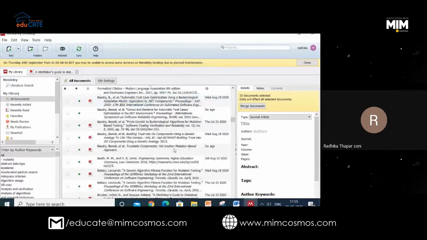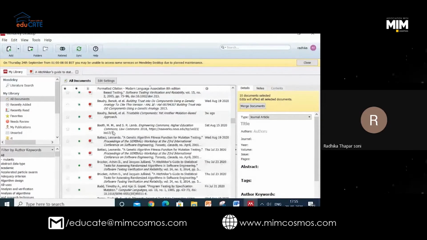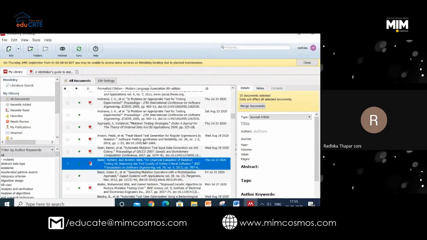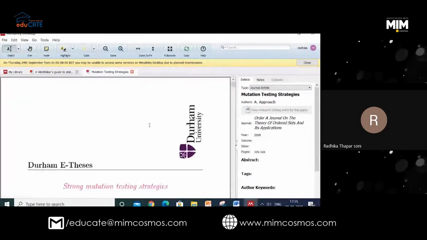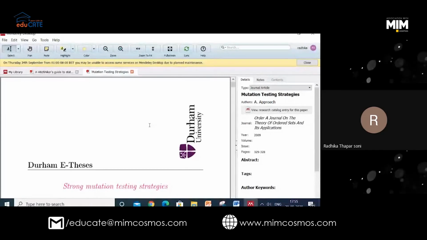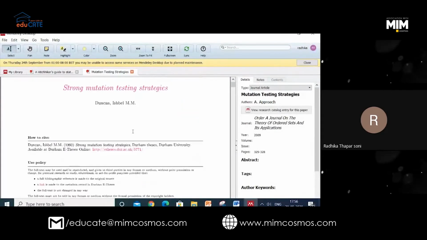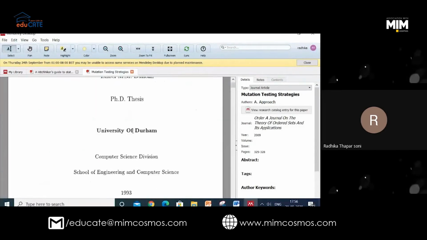Now, another magic thing. Now you want to read this paper. Say I am not reading today, I have 58 slides with me, I will read them afterwards. I just wanted you to see the practicality. Now I want to read the paper. For example, this is my paper. I will double click. I don't have to go here and there. This is my thesis, some thesis. I can read it from here.